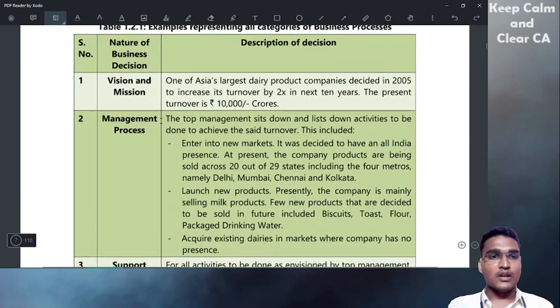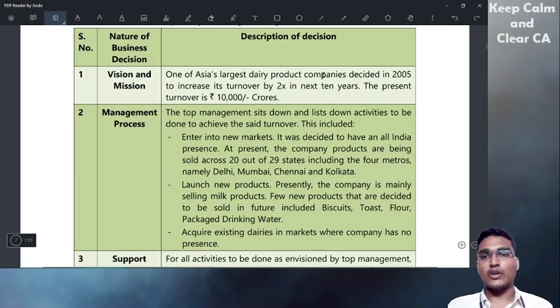Example: vision and mission. One of Asia's largest dairy product companies decided to increase turnover by 2 times. That is their vision and mission for the next 10 years: increase turnover by 2 times. So if their turnover is 100 rupees now, after 10 years they want to make it 200 rupees. The present turnover is 10,000 crores, so they want to make it 20,000 crores in the next 10 years. At any time from today to the next 10 years, they try to make it 20,000 crores. That is their vision and mission.